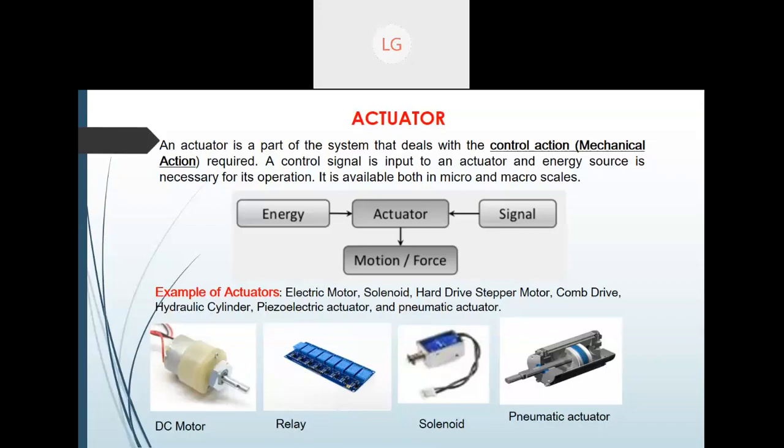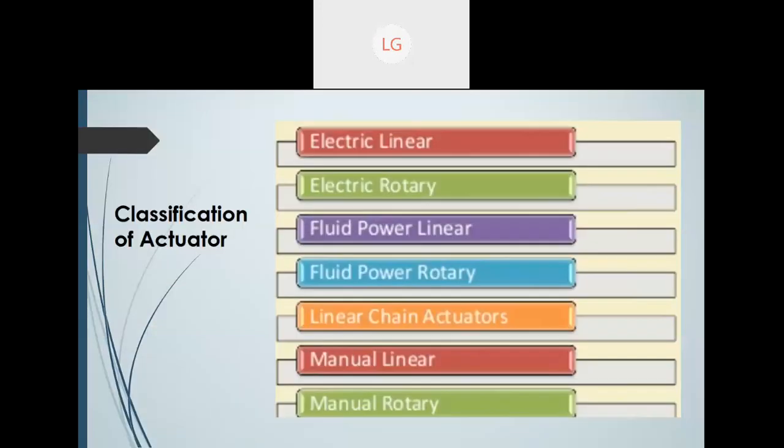Again, like sensors, these actuators are also classified. So I'm not going to discuss the classification of actuators in detail, because it goes into the mechanical field. So for us, what is more important is that we need some kind of motion, and we need some kind of hardware which will control these sensors, and these are the actuators.